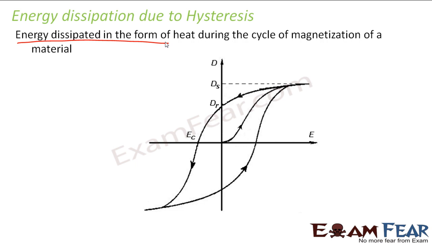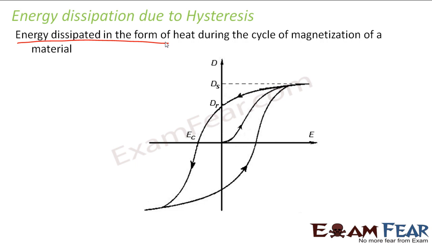So during this process of magnetization and demagnetization, what is happening? The molecular dipoles, the magnetic dipoles inside, are getting oriented and disoriented over and again, because when the magnetic dipoles are all oriented in one direction, that means it is getting magnetized. When the magnetic dipoles are all randomly oriented, that means it is demagnetized, right? So during this entire cycle of magnetization, getting magnetized and demagnetized takes place over and again.